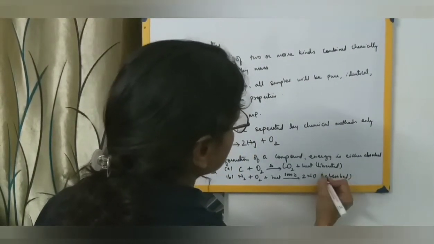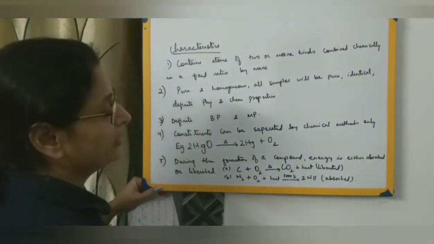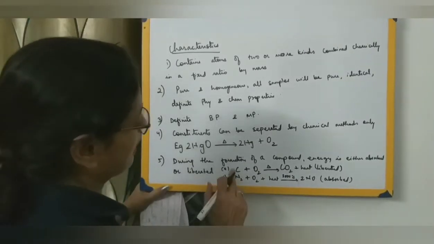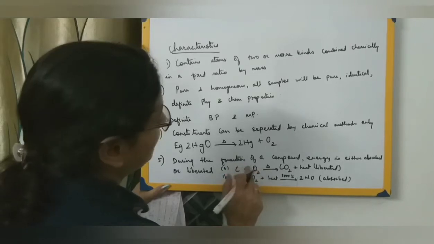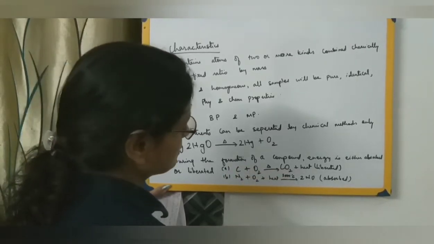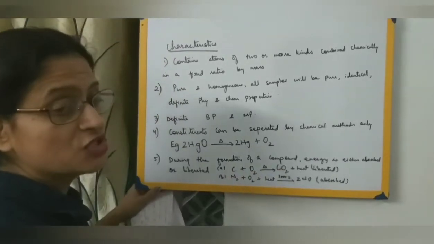Look here, I repeat once again. In the formation of a compound, energy is either absorbed or given out, liberated. Carbon reacts with oxygen, they combine together to form carbon dioxide, and heat energy is given out.